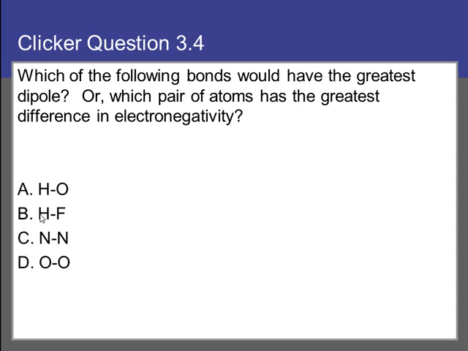So here we have HO and HF. The difference between these two choices is that one has oxygen, one has fluorine. Fluorine is more electronegative than O. Again, it's the most electronegative element on the table. So the biggest difference between these two atoms would be in the HF, right? Because F is the strongest, the most electronegative element. So the greatest dipole is in HF. The second greatest would be in HO.